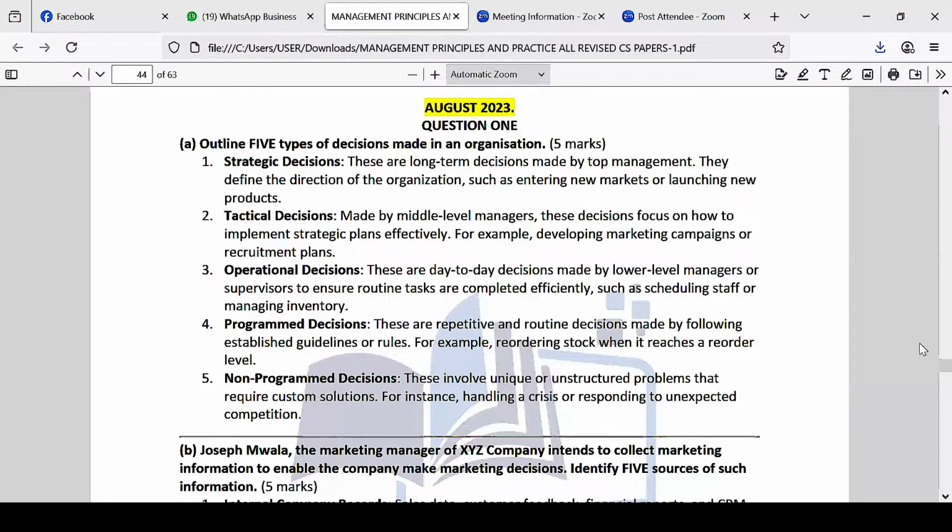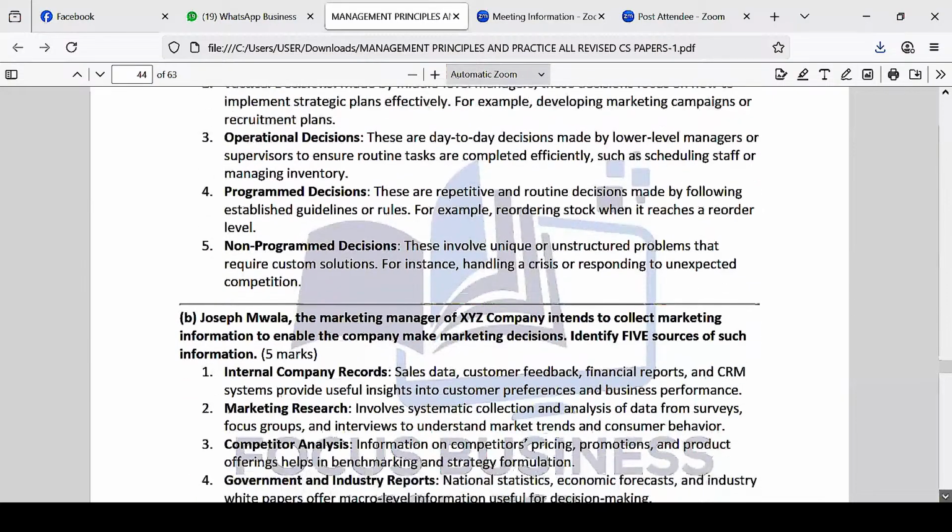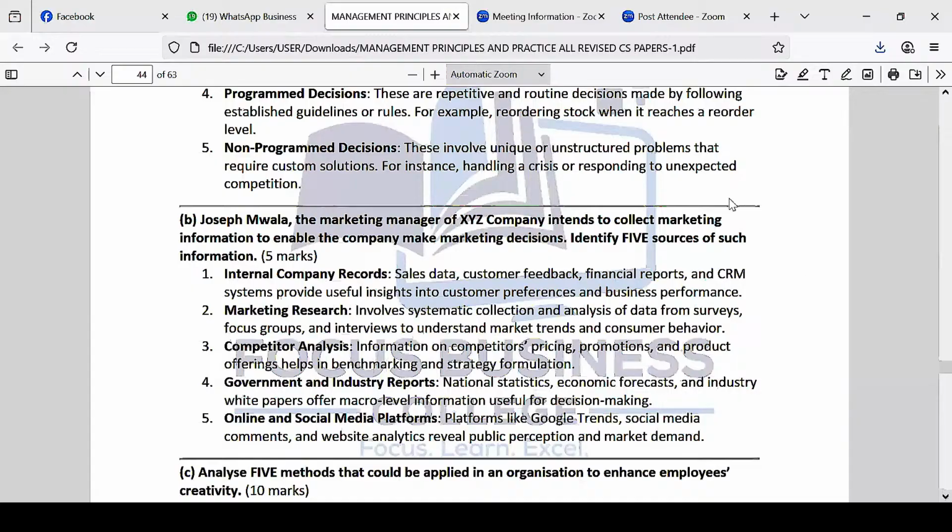Now that is on question 1A. Question 1B, somebody has a point here. Let me see what is being handled here. Consensus, participative, type of decision basically. Consensus, those are basically decision-making techniques. Wendy, these are called what?